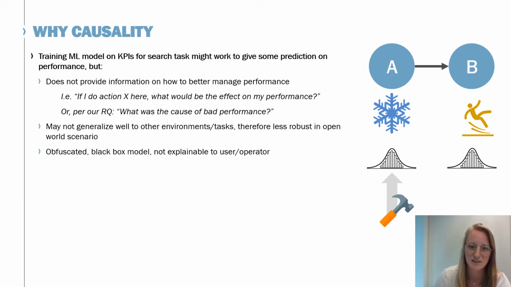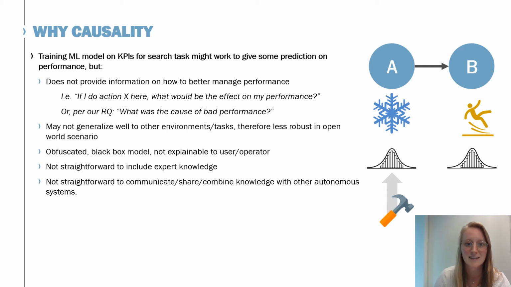Especially neural networks are quite obfuscated black box models and not quite explainable to a user or an operator. It's also not very straightforward to include expert knowledge into these models, so research is ongoing on improving that, but it's not there yet. And it's also not straightforward to communicate or share knowledge with other autonomous systems using these models.